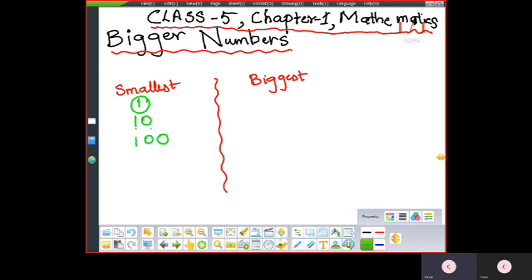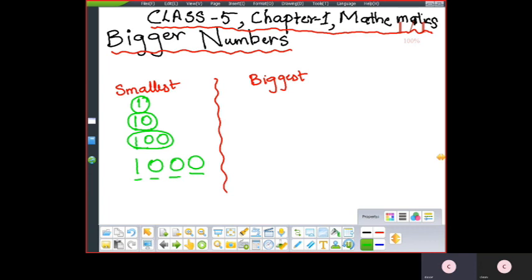You can see that the digits are increasing. This is only 1 digit. These are having 2 digits, 1 and 10. This is called 2 digits. And you can see here it is 3 places, 3 digits. Then if you go on, 4 digits, 1000. 1, 2, 3, 4. So these are the 4 places in a number.